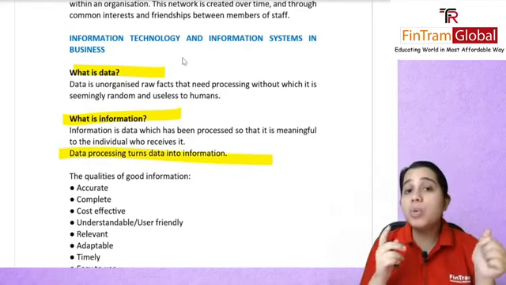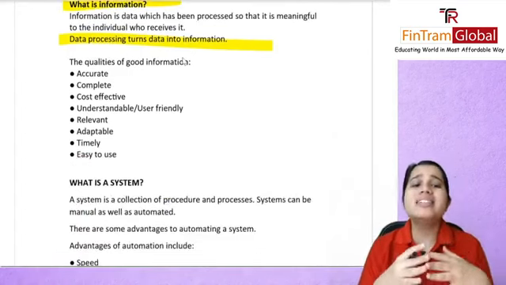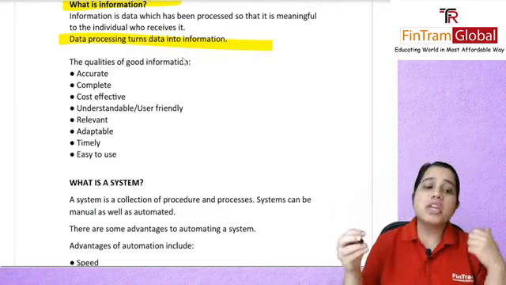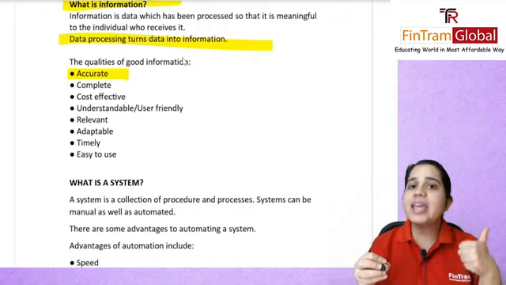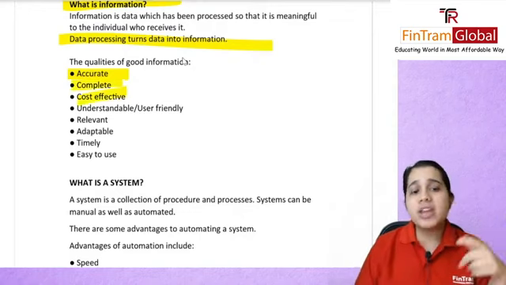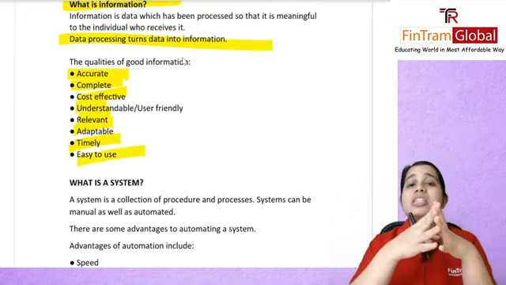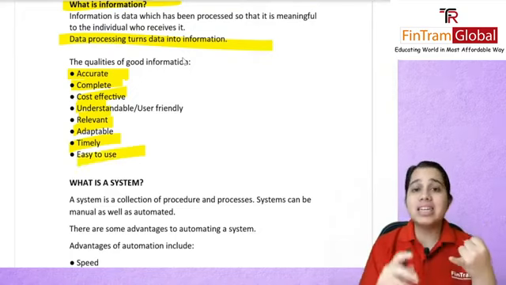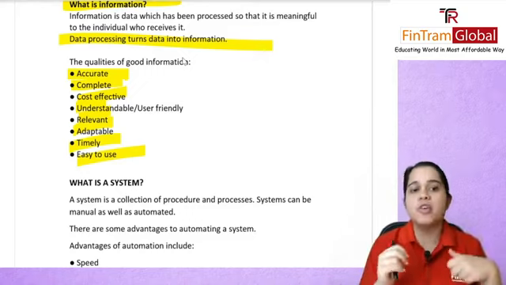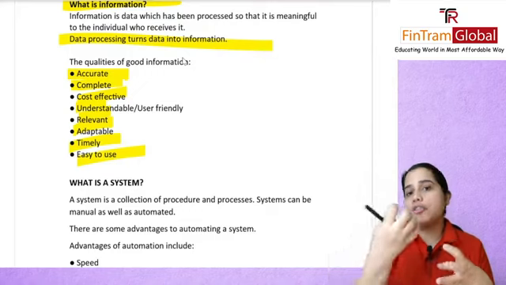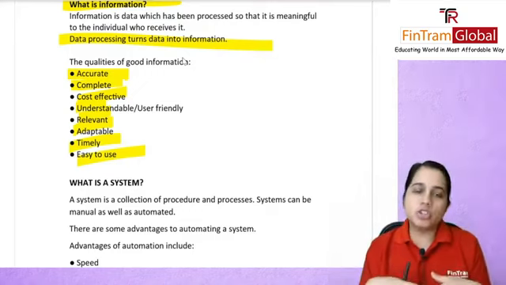We also covered the differences between data and information. We covered the qualities of good information, which has a mnemonic: starting from A, it's accurate, then complete, cost effective, understandable, relevant, adaptable, timely, easy to use. So good information needs to be accurate and complete; incomplete information is not very useful. Cost effective: the cost of getting that information should not be more than the benefit you are getting from it at the end of the day.